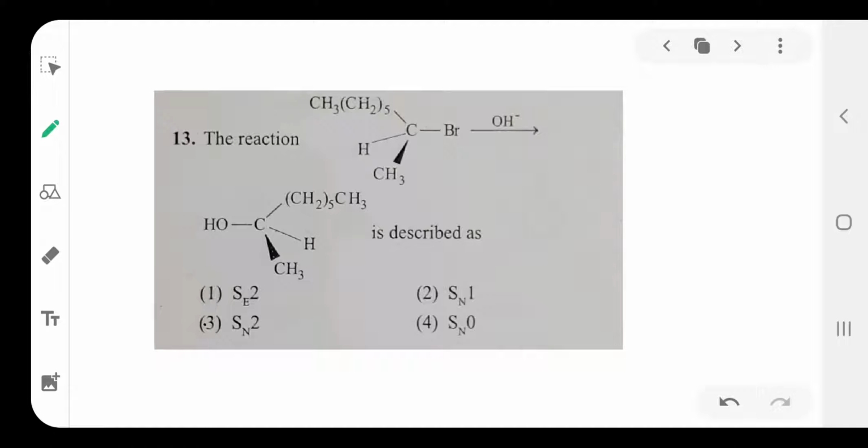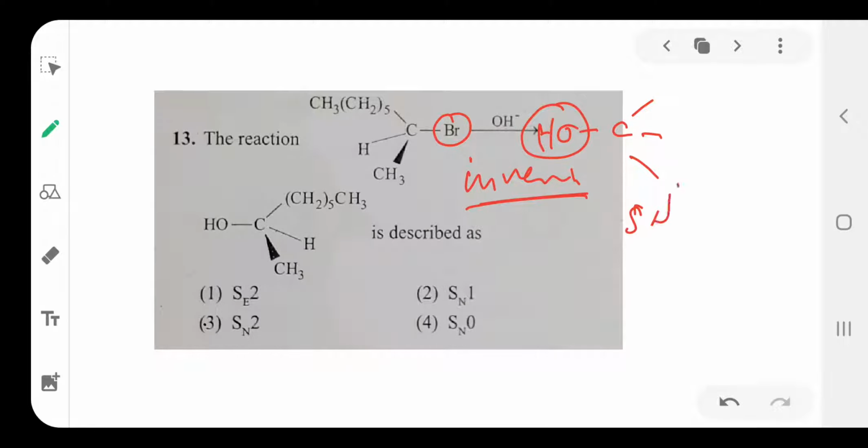Then see question number 13. In this reaction, the bromine is on the right hand side, but in the product the OH group is on the left hand side. Means it is completely inversion of configuration. Does inversion of configuration take place in SN1 or SN2? SN1 reaction gives racemization, but SN2 reaction gives the inversion product, complete inversion. So the option is SN2 reaction.